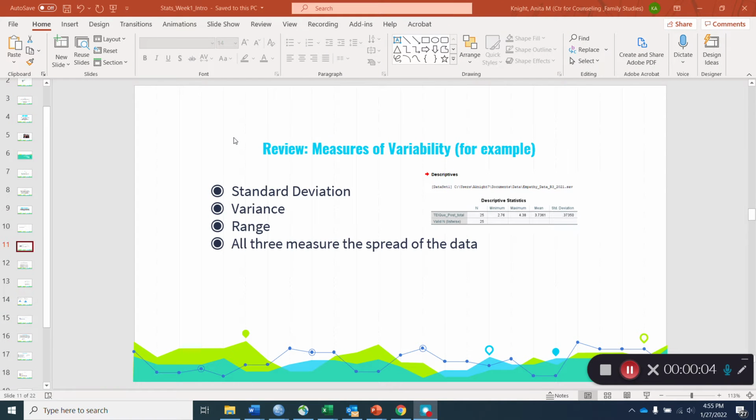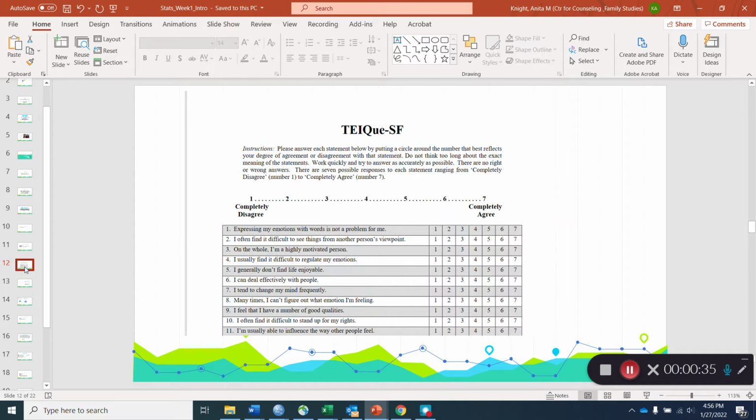To this stats chat. In this episode, we're going to take a moment to review measures of variability. Some of the key measures of variability are standard deviation, variance, and range. All three of these measure the spread or the variation of the data. And you can also look at these items in SPSS output, which we'll talk about more in a later video.